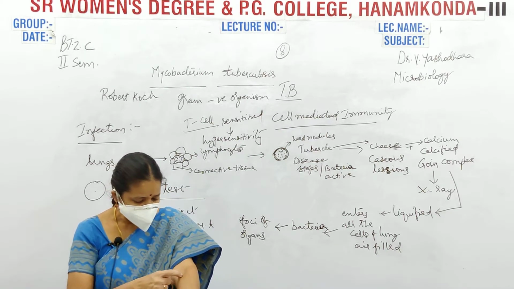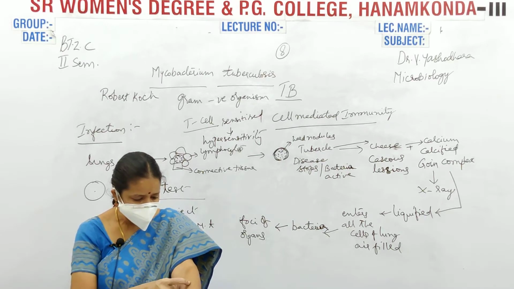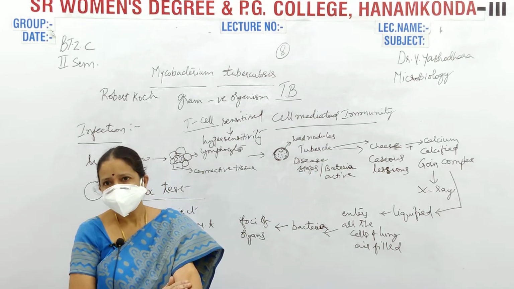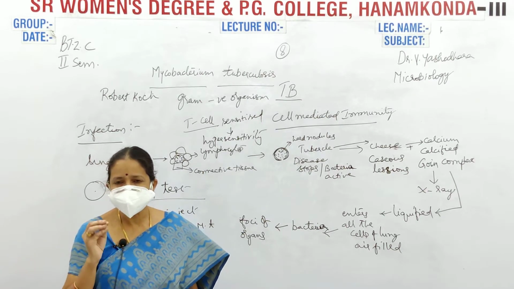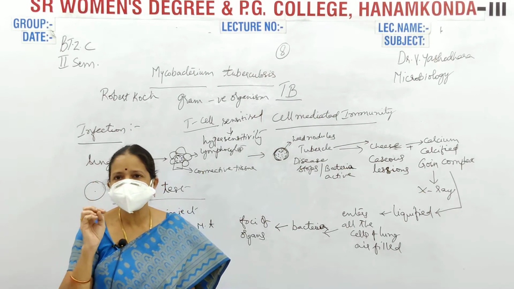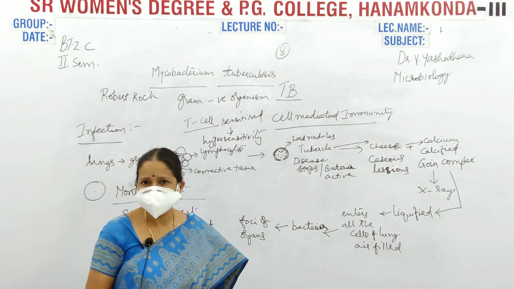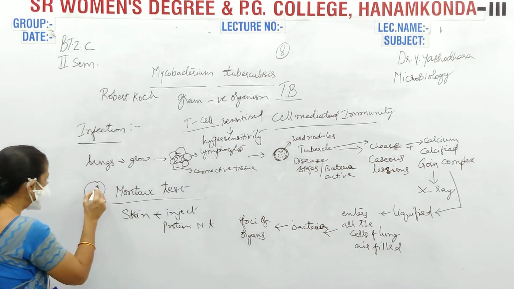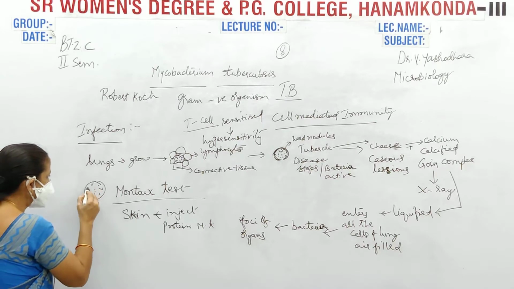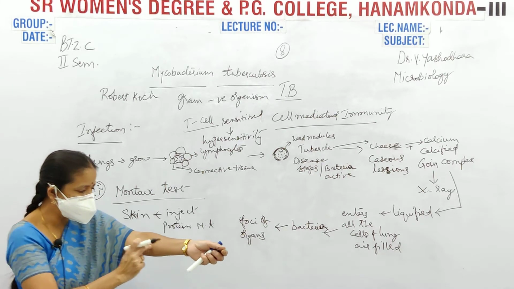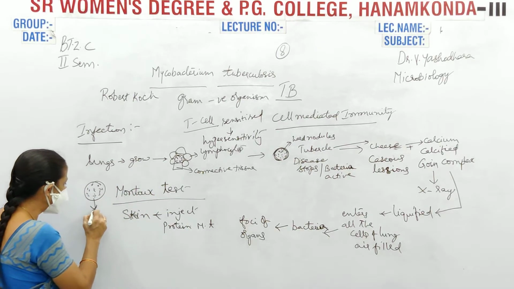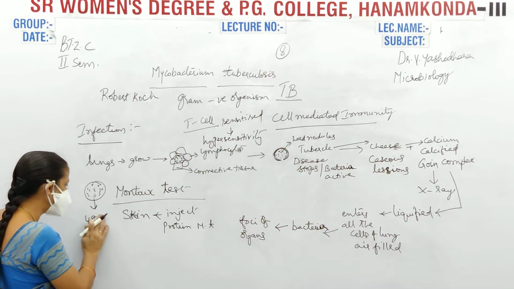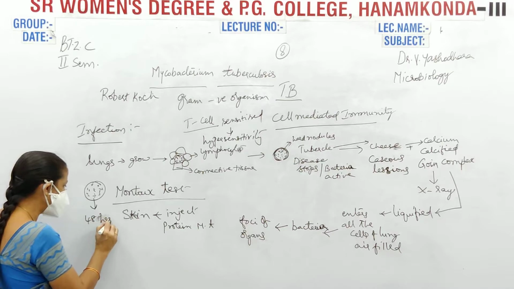Immediately they will produce a rash or red coloring of your skin here. You will see a skin rash at that particular area, or the skin turns red. The reddening of the skin or a rash will be observed in this round area where they have injected. And this will be allowed for 48 to 72 hours, or generally for 48 hours.